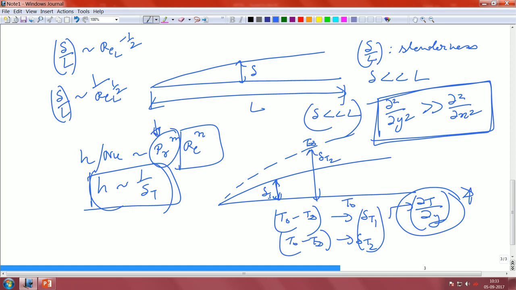So, in this way we now have a heuristic understanding that from the scaling argument all these things make perfect sense. The boundary layer has to be thin, the thermal boundary layer can be thicker or thinner, but essentially there is a scaling between the thermal boundary layer and the momentum boundary layer, which usually happens through the Prandtl number value.